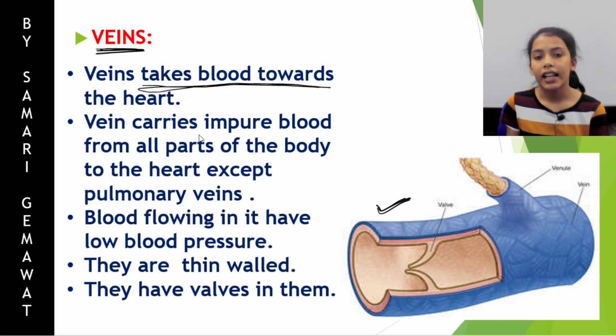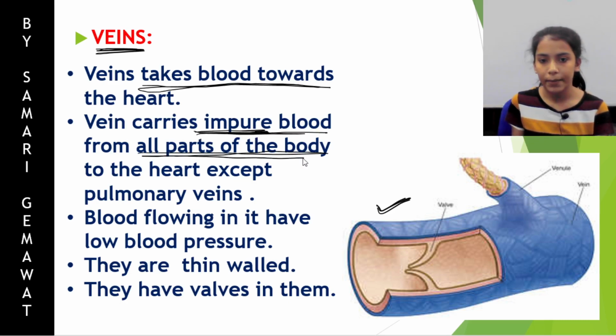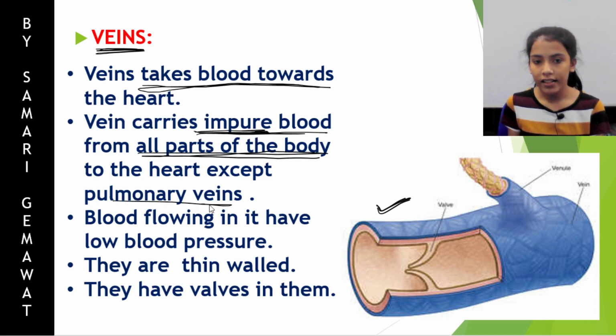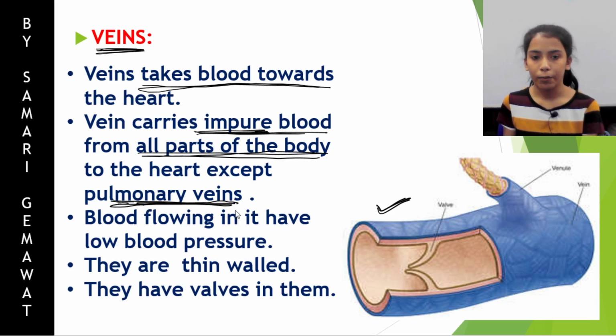Now the veins carry impure blood from all parts of the body. But in this also there is an exception. The pulmonary vein is a type of vein which carries pure blood to the heart instead of impure blood.